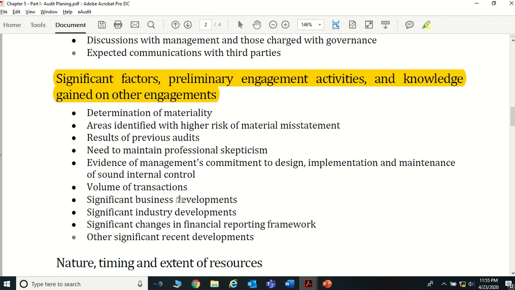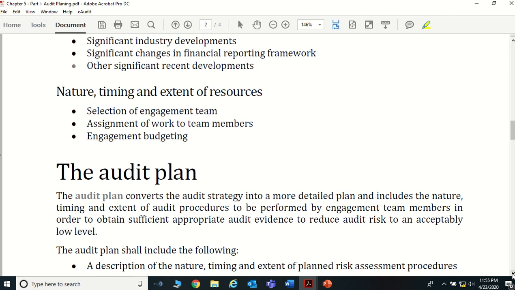And significant business developments, you want to see what the significant business developments are. Did they acquire new companies during the period, and what new business lines have they added to their business, right? Last time they did only the hotel, now this time they are into the transport business also, right? Likewise, you want to see what the significant industry developments are, what industry developments happened, right? And significant changes in the financial reporting framework and other significant recent developments. So you want to consider those factors as well.